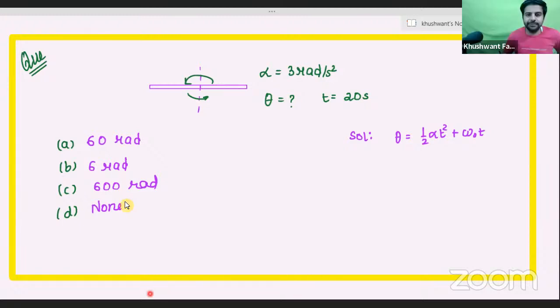Let's start the poll, everyone. Take not more than 30 seconds, because I've already given a lot of time. Initially, no velocity is given, so you can take initial velocity as 0. Easy question, very simple question. All right, 5, 4, 3, 2, 1. Done. Let's close the poll now and share the results.